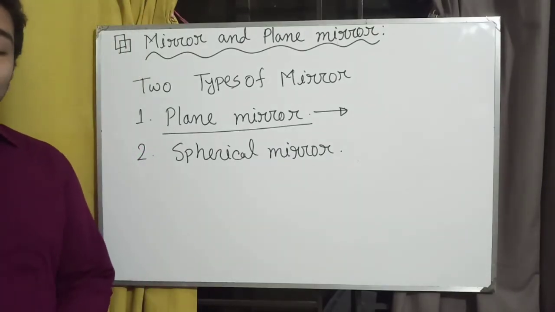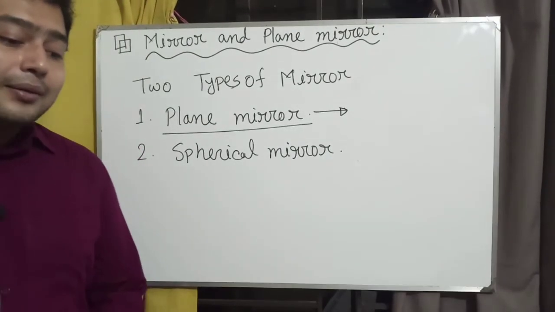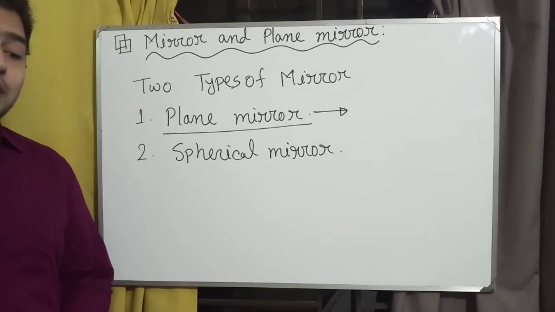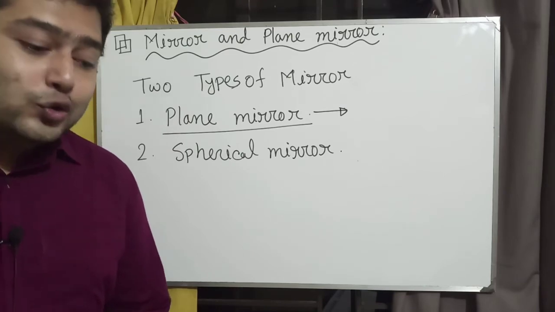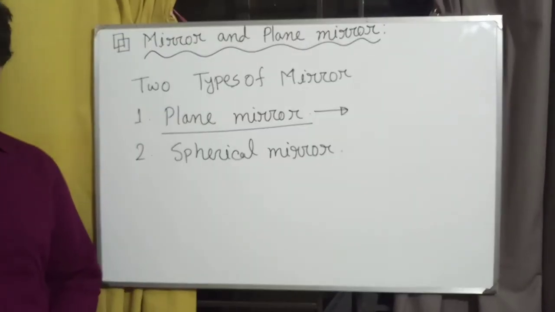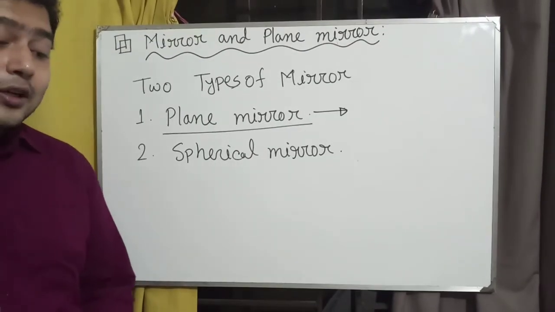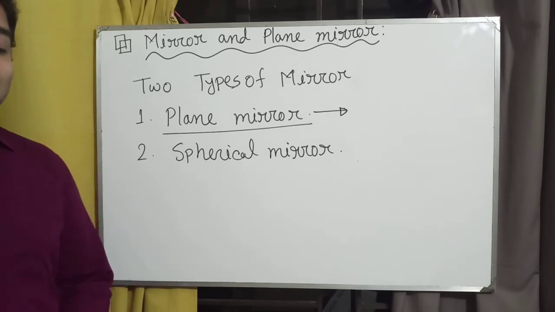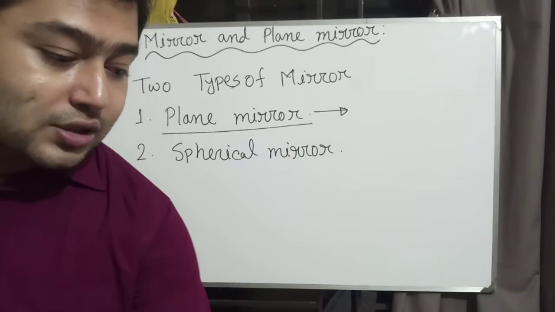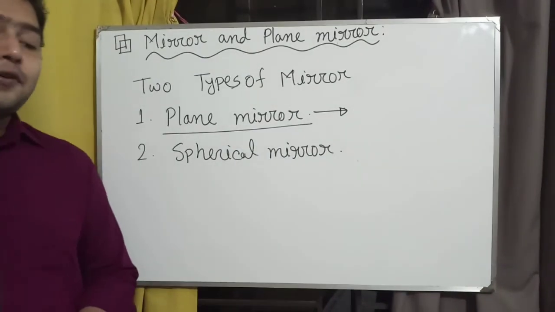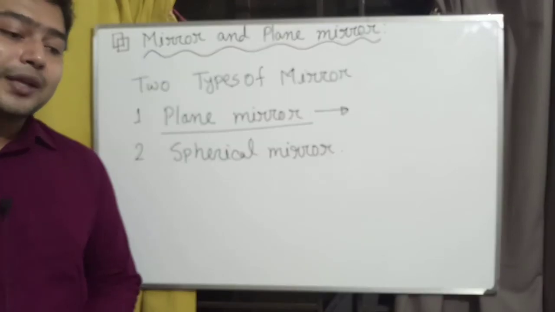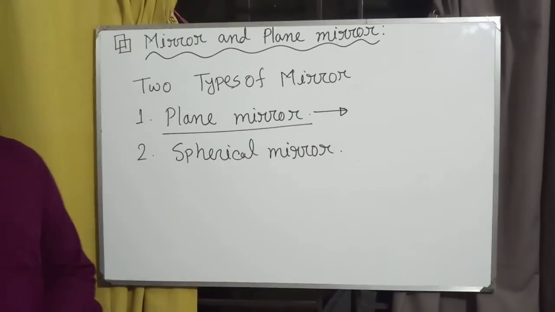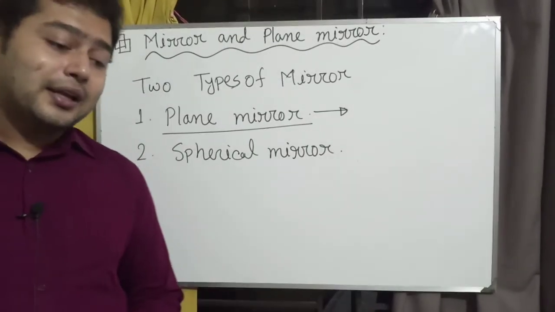The silver or aluminum layer is coated on the glass surface so that two images, one of 4% and another of 96%, are not formed; rather it forms a 100% clear image.